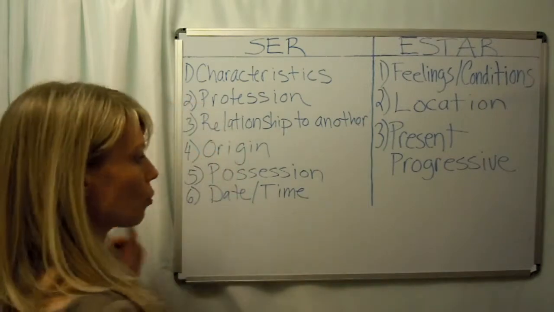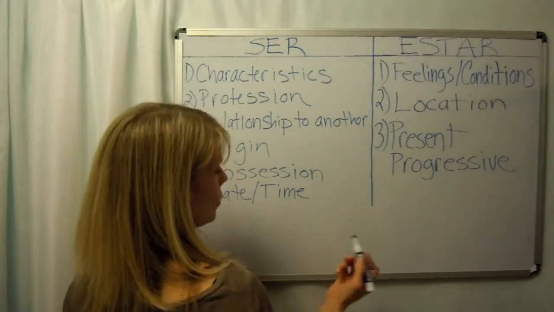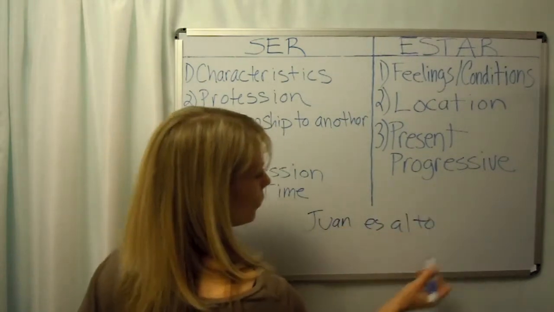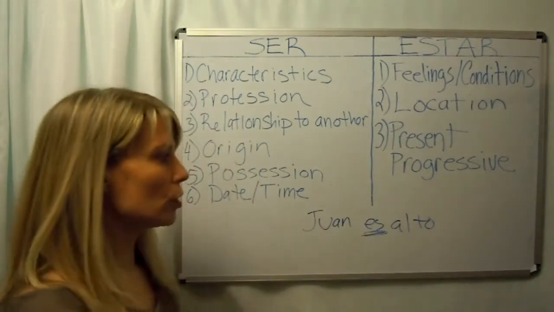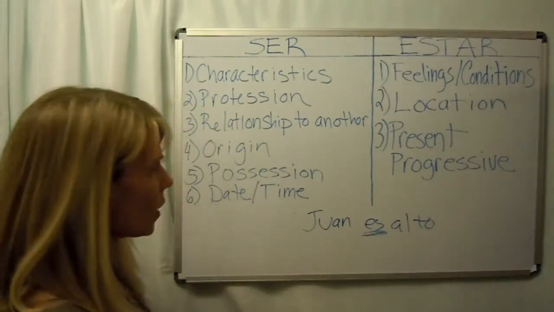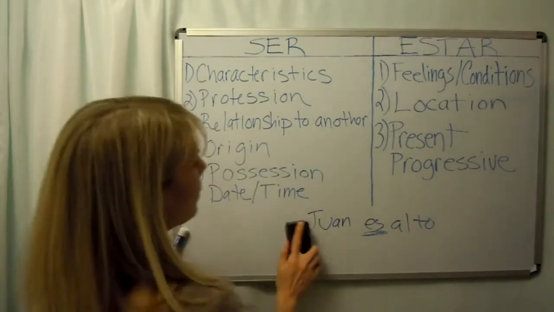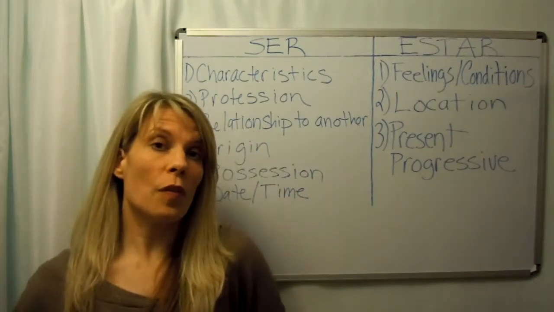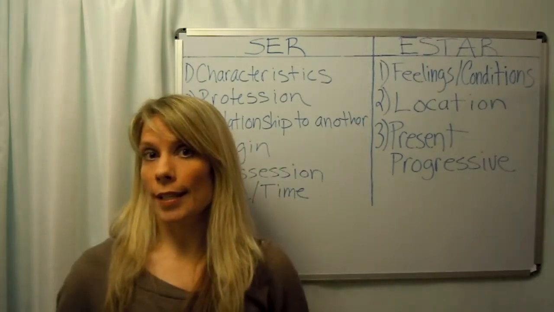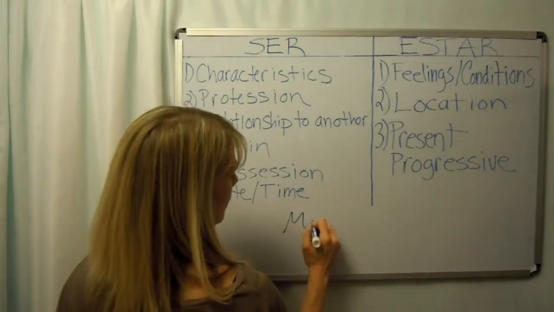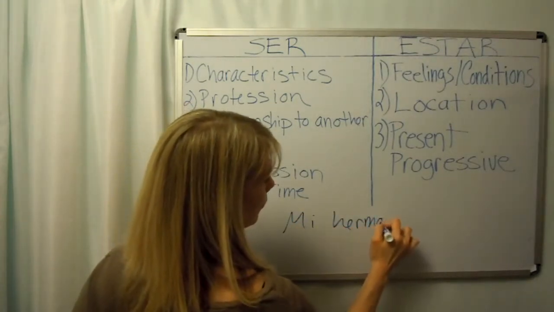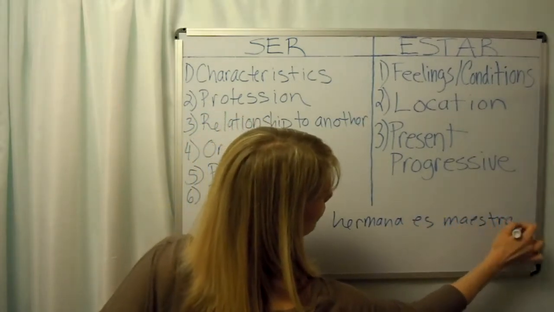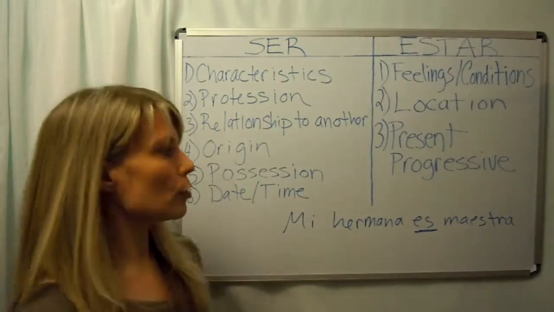So if I just want to describe Juan, if I want to say Juan is tall, I'd say Juan es alto. Okay, and here's my form of ser that I'm going to use there. So we're describing someone. That's one of our uses for ser. Next one, profession. So if you want to say what someone does for a living, like my sister is a teacher, I'd say mi hermana es maestra. Again, my form of ser is right there.